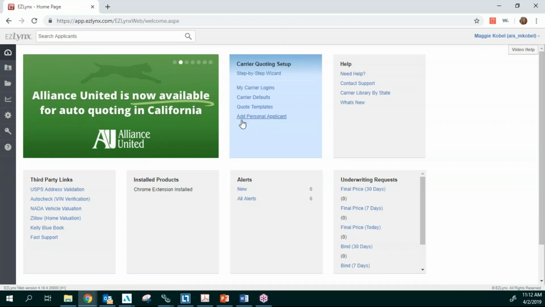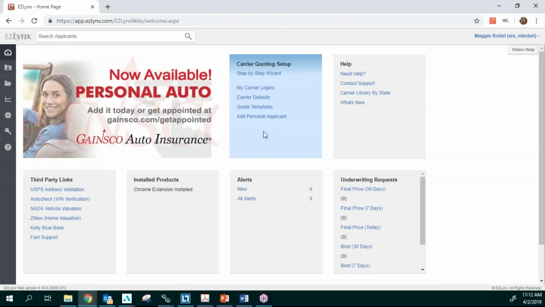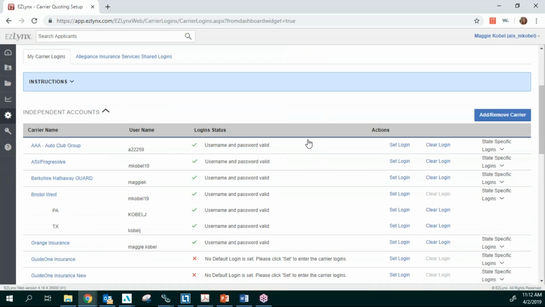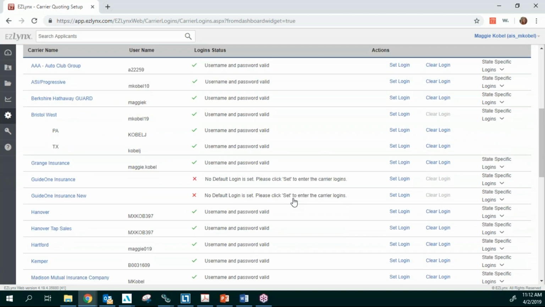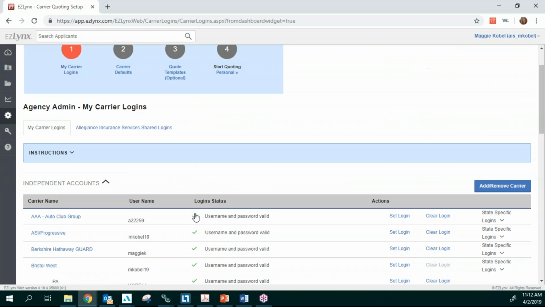So in this blue box is where you're going to be doing all of your setup. You're going to go into your carrier login, and then you're going to scroll through and set up all of your different carriers. Put in all the usernames and passwords for them. Make sure you get the X on them.